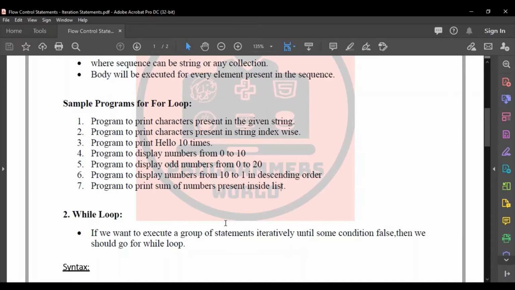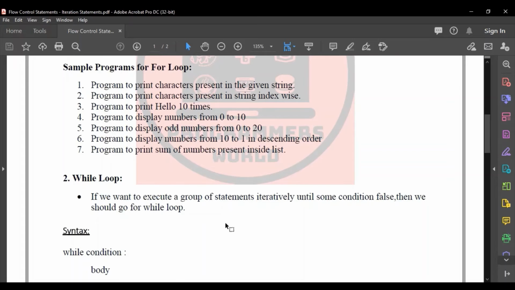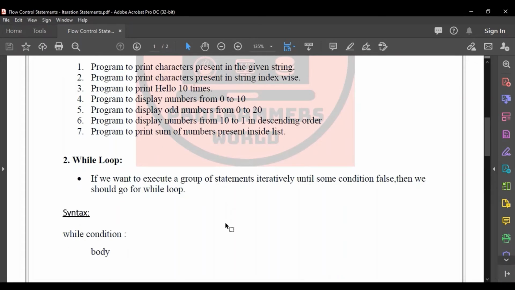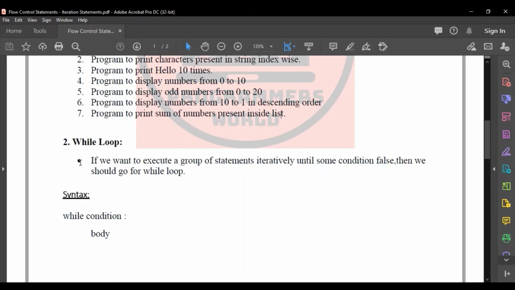And then the next looping statement is the while loop. Let's see what the while loop is. The while loop is the loop you use if you want to execute a group of statements iteratively until some condition fails, then we should go for a while loop.